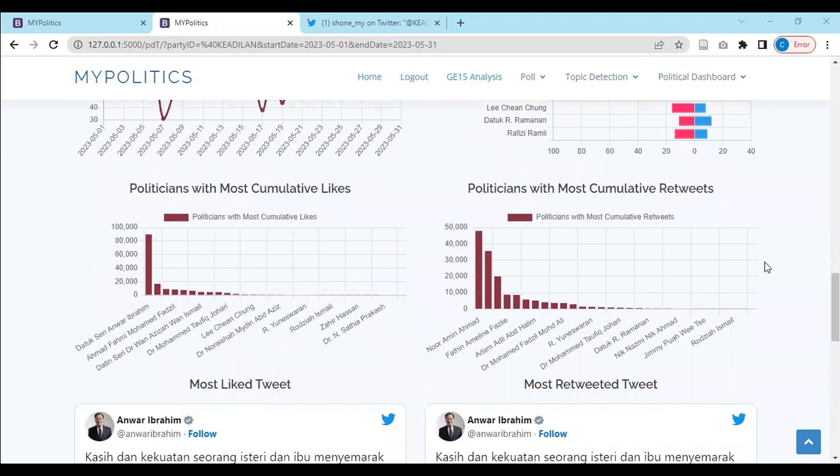For these two graphs, we can analyze the most influential politicians on Twitter, because, for example, Anwar Ibrahim has received 89,000 likes. So it means that he is very influential because he gets a lot of likes. Similarly with retweets, Nur Amin Ahmad gets a lot of retweets, 47,000 of it. So this indicates to the party that these two politicians are very influential on Twitter and they should post more to promote their party.